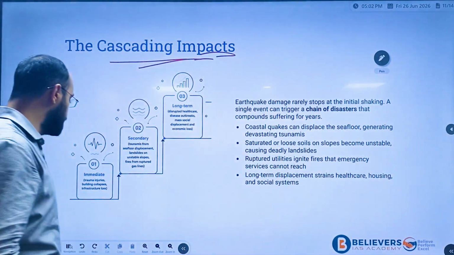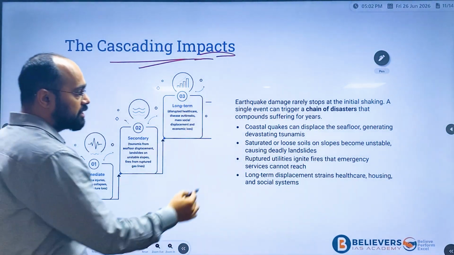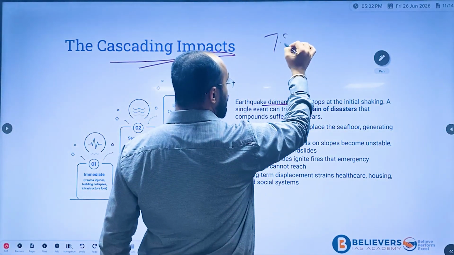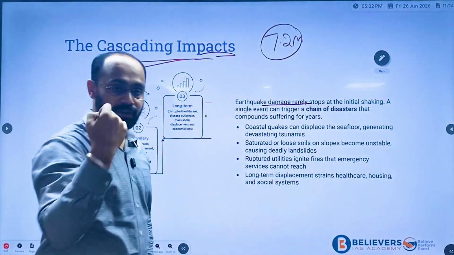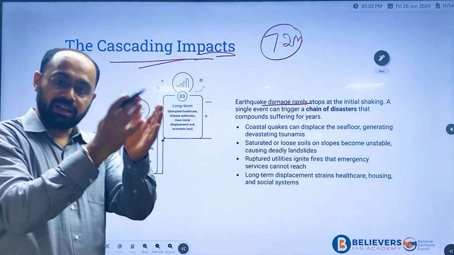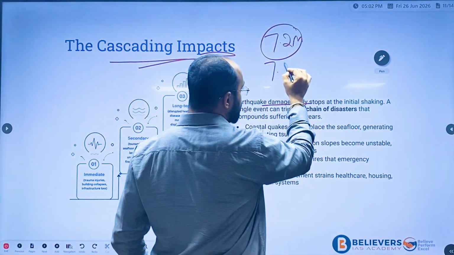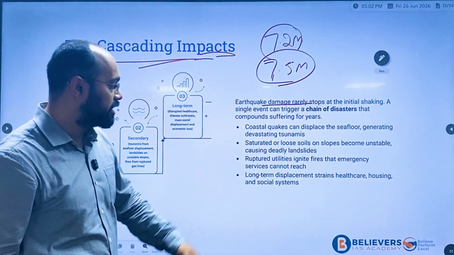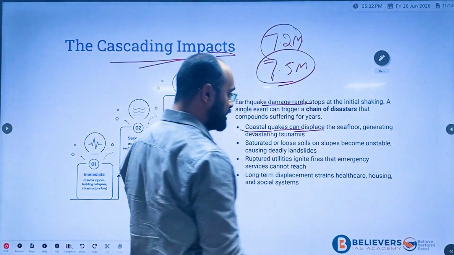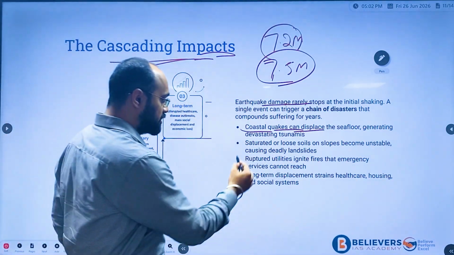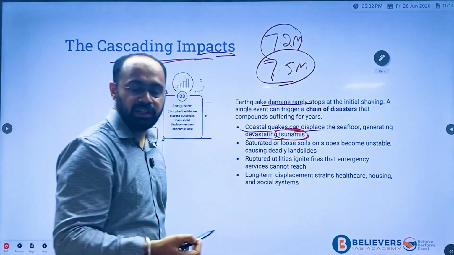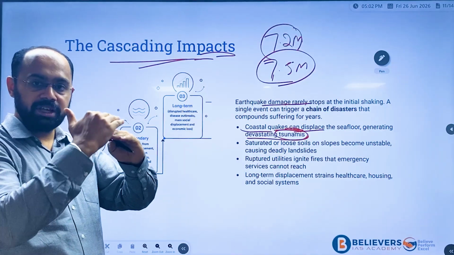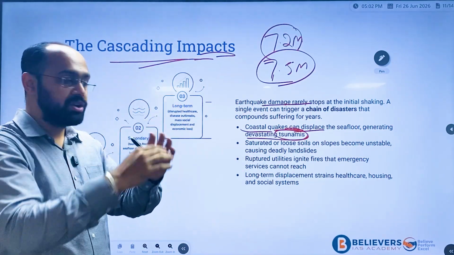What are the cascading impacts? Cascading impacts basically means earthquake damage rarely stops at the initial stage. As you can see, Venezuela also had a first 7.2 magnitude quake. It didn't stop there. There was another one of much more energy, of 7.5 magnitude, right? Coastal quakes can displace the sea surface, generating devastating tsunamis. Because when energy is released beneath the ocean surface, the water there will cause a devastating effect.